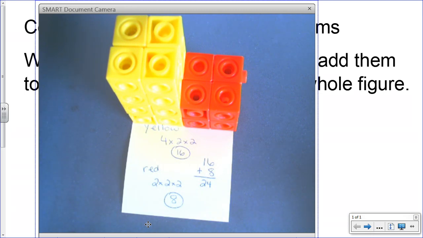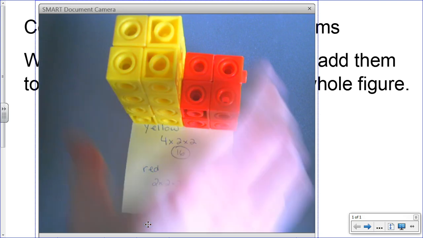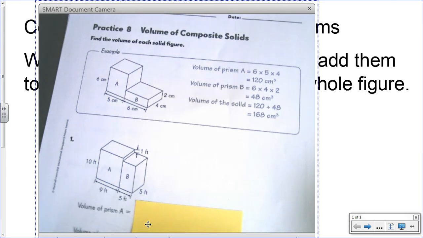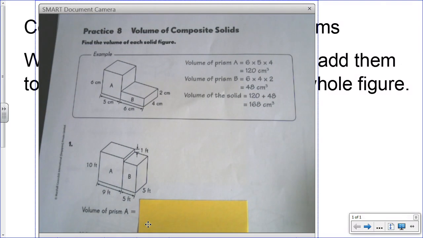Now, boys and girls, I need you to find your math packet that we were working on yesterday. We're going to continue in there on page 219, on the page that looks like this. It says Practice 8, Volume of Composite Solids. So go ahead and pause this video while you get yourself set up.